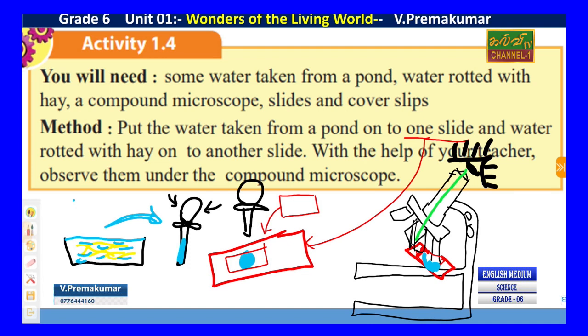You can find some microorganisms. This is called a compound microscope. Students, you can understand what is going on.